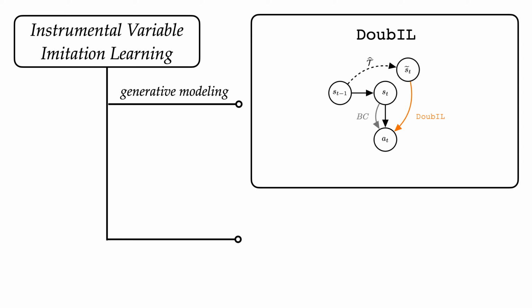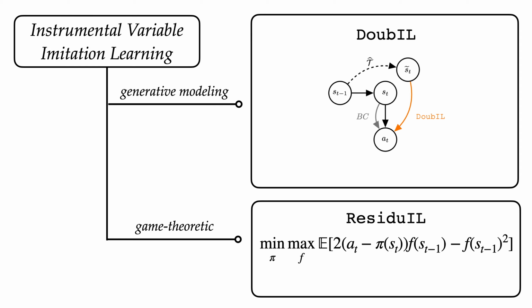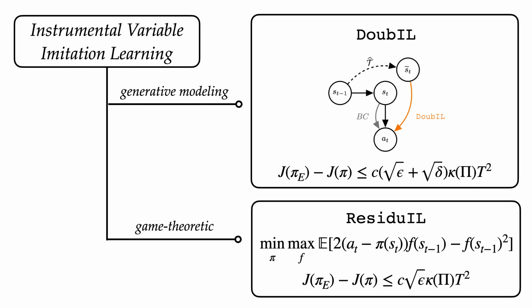We show in our paper how this is equivalent to solving a particular two-player zero-sum game between a policy player and an adversary that can upweight residuals based on the value of the past state instrument. We term it residual. Notably, this game-theoretic procedure can be performed completely offline. We prove a performance bound for both algorithms in the exogenous setting, where epsilon and delta are measures of training error, kappa of pi a measure of the weakness of the past state as an instrument, and t the horizon of the problem.